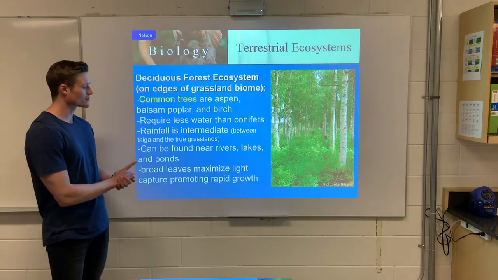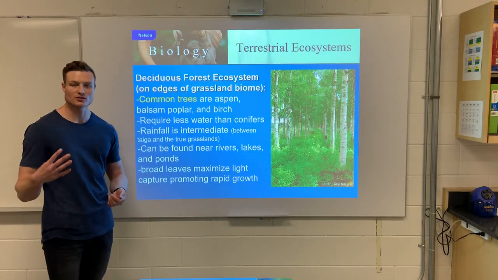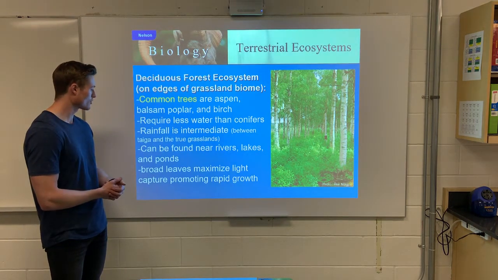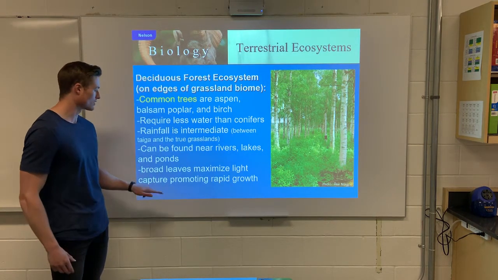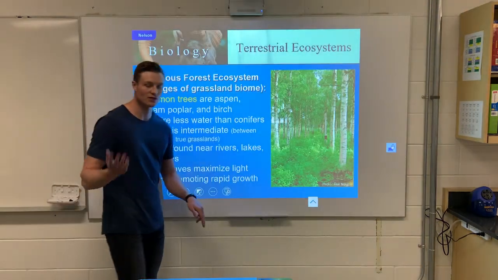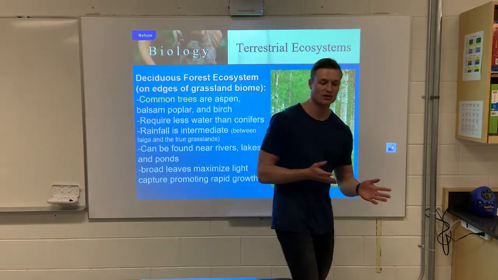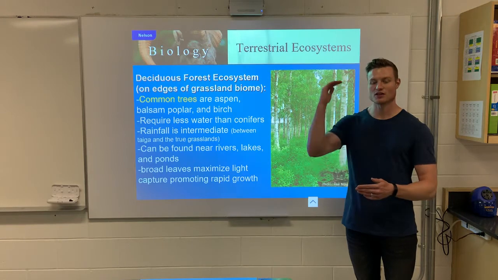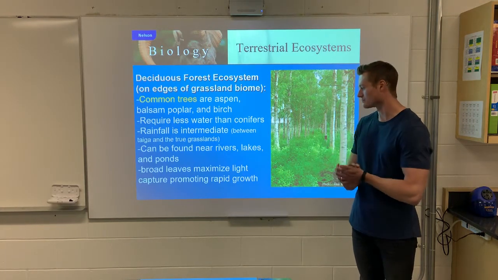These forests are different than the ones up north because the leaves are bigger, they get more sunlight, and they can have more moisture, maximizing light and growth. Usually we're going to find them near rivers, lakes, or ponds. And also we're going to find a variety of species that we'd find in the grassland as well as within the trees here. And then we have the levels as well within this ecosystem.